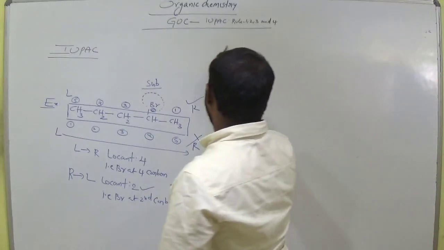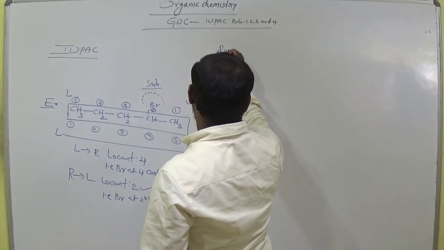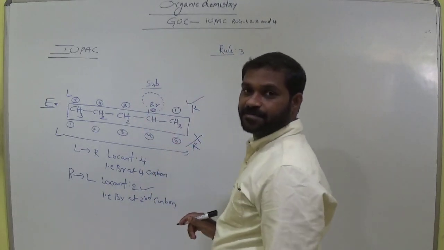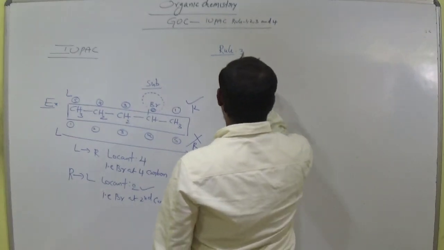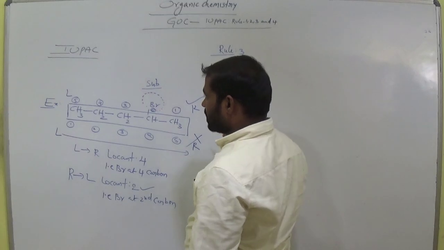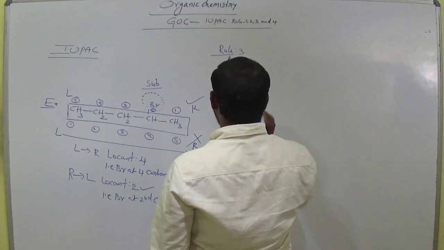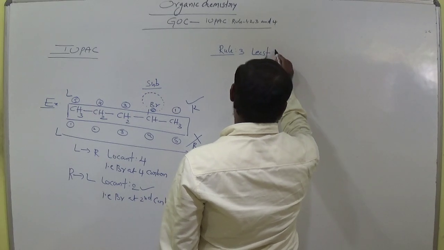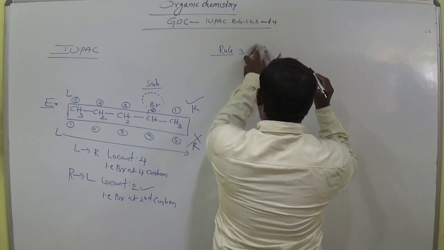Now write the Rule 3 definition. Rule 3 definition regarding this: that is the least locant rule. Lowest locant rule.